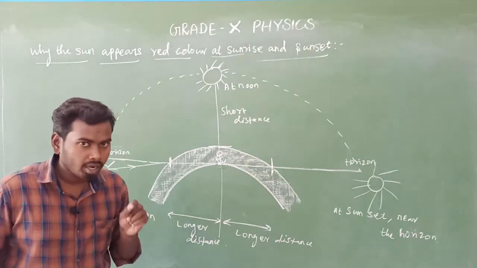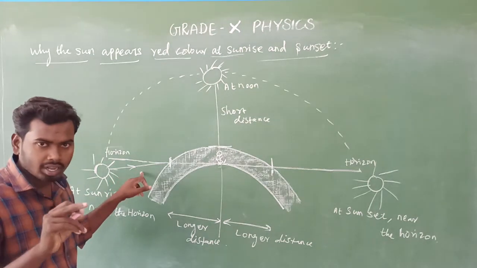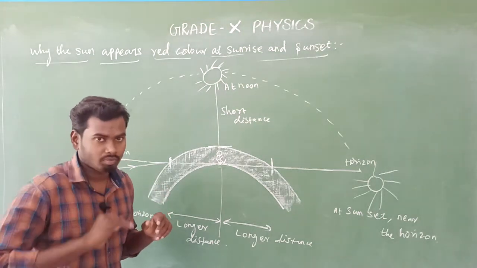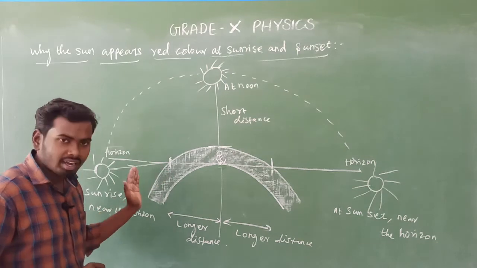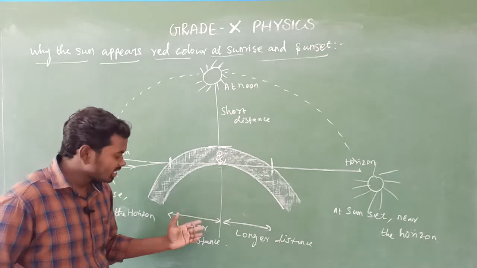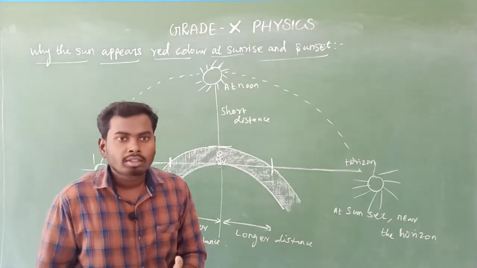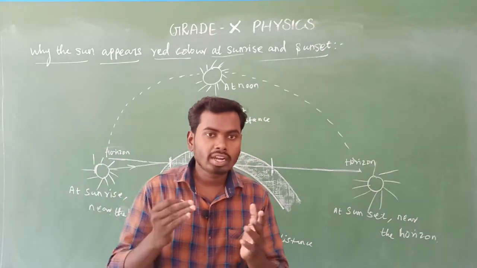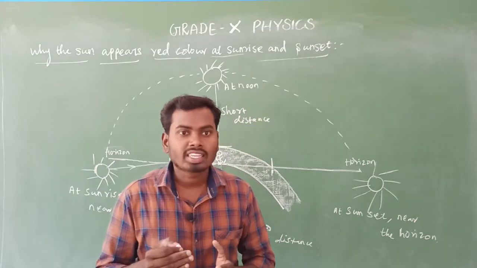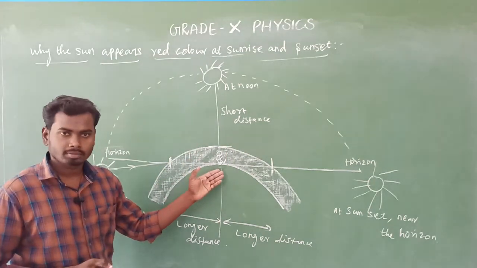Okay, this is a very important point. Sunlight is a mixture of 7 constituent colors, which means 7 visible spectrum. Am I right? So here during sunrise, the sunlight has to travel maximum distance, which means longer distance, due to which the shorter wavelength visible spectrum is scattered completely before reaching us.